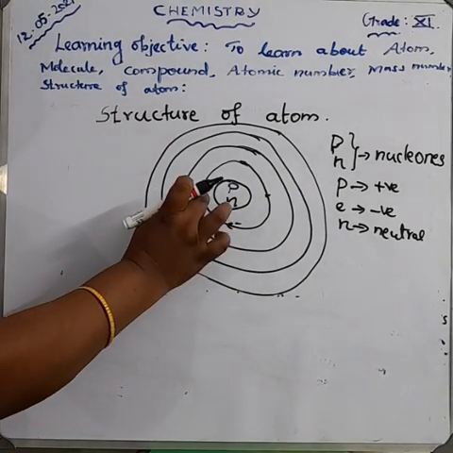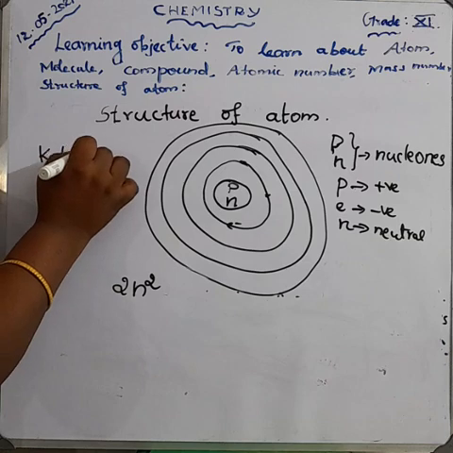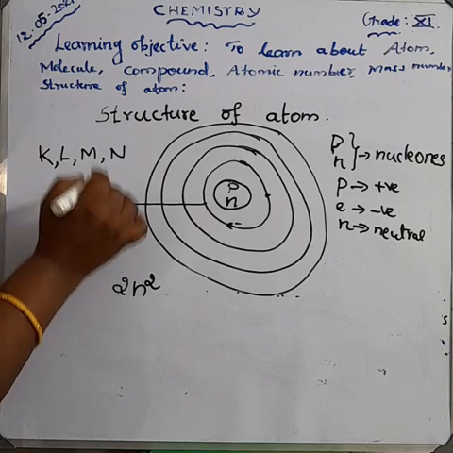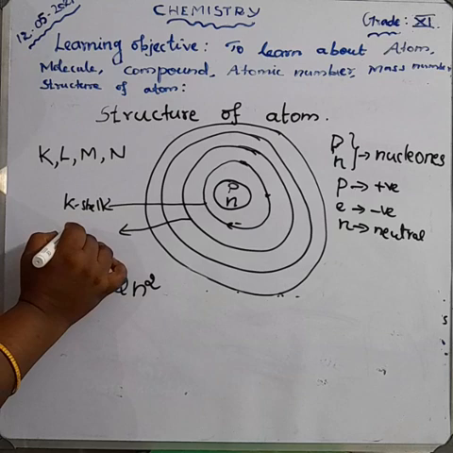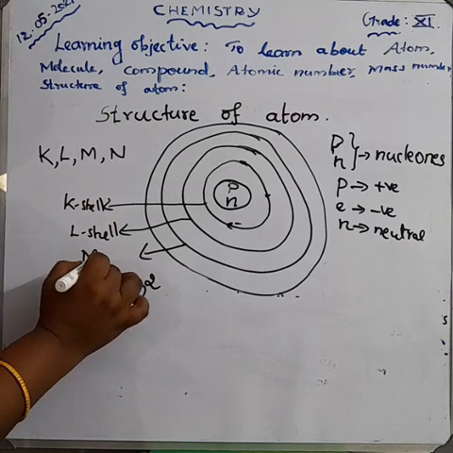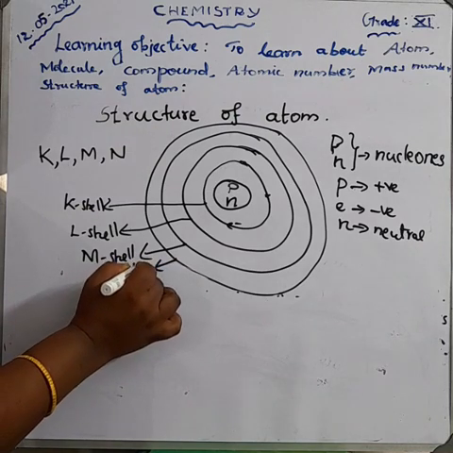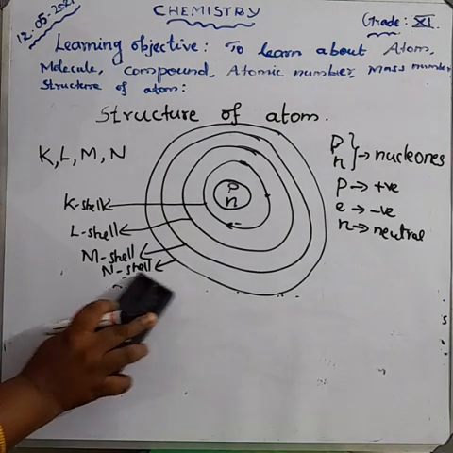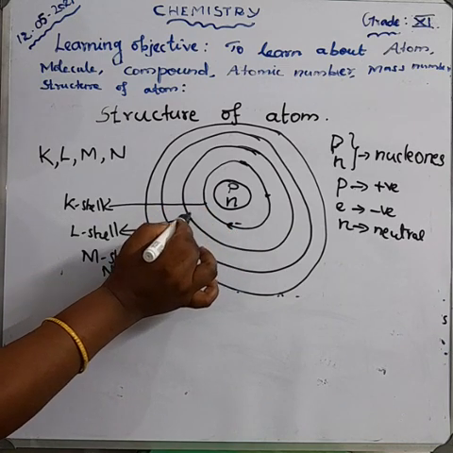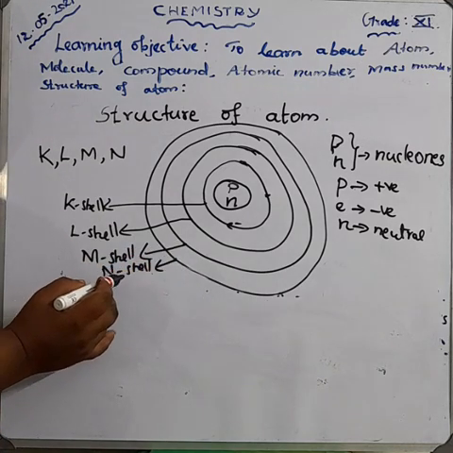The orbit is otherwise called a shell, that is K shell, K, L, M and N. The first orbit we call the K shell, the second orbit the L shell, the third orbit the M shell, and finally the last outermost orbit we call the N shell.